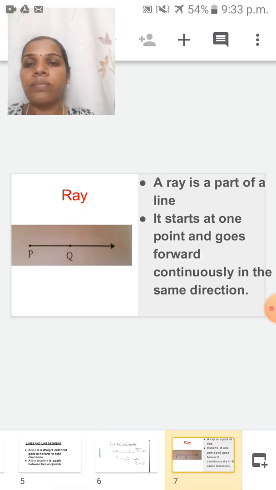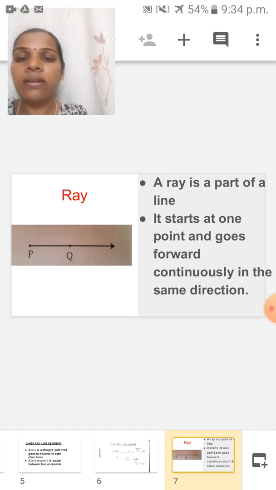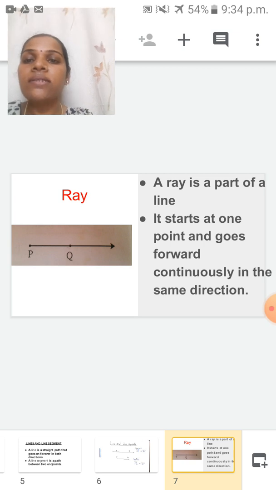Next one is ray. So first one is point, next is line and line segment, and next one is ray. Ray means which one are you remembering? Yes, sun ray. When you are making that sun ray, how will you make it? The sun ray will start from the sun and go in another direction in a straight line, isn't it? So that is the ray.